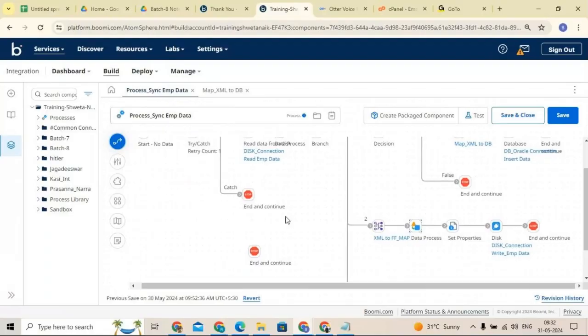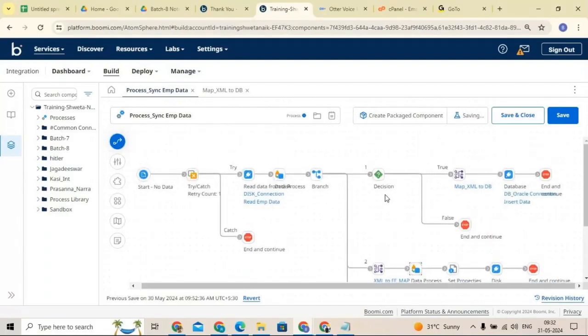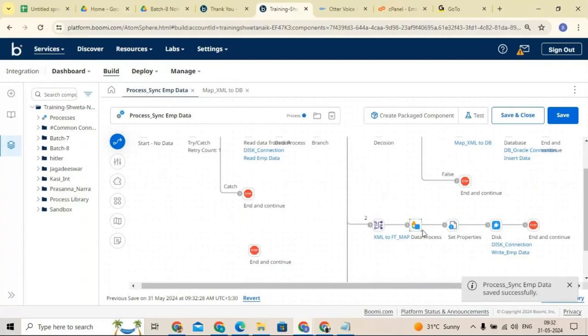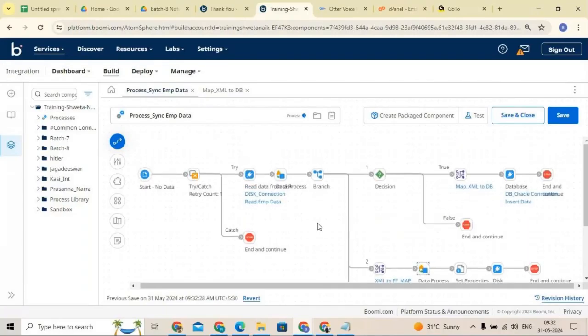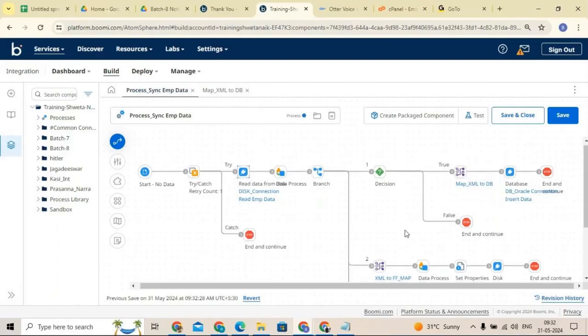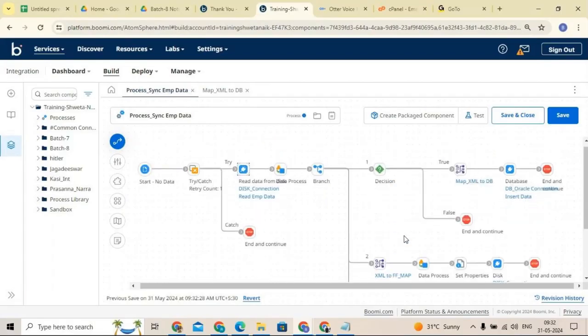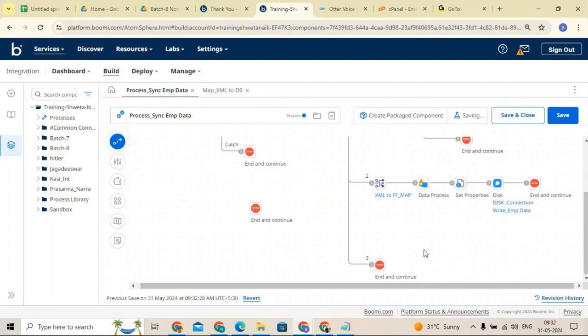Guys, this is how we need to think logically and place the shapes in such a fashion that we can achieve our business scenario. So what is our business scenario? We want to pull the data from the source. After getting that, we need to split it, and we need to combine, or whatever actions we want to do, we can do. Till here, does anyone have any questions or doubts?